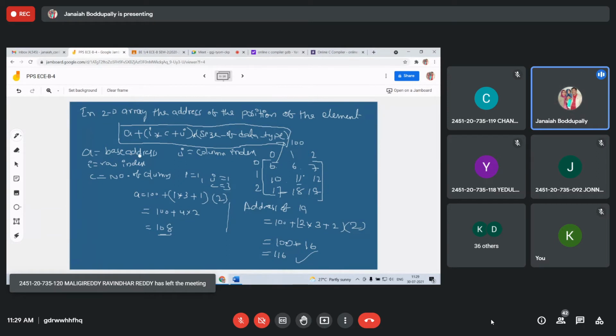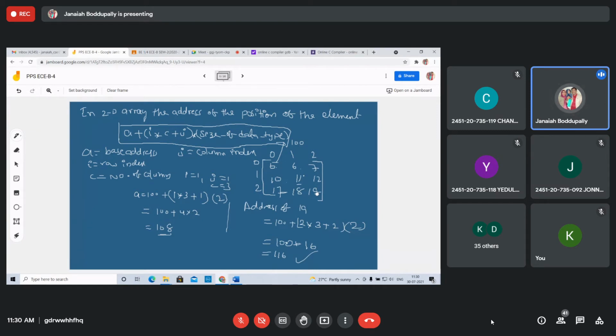A is the base address, that is the first element's address, the address of A of 0, 0. I is the row index, J is the column index, small i, small j. C is the number of columns. Suppose the base address is 100; the first element A of 0, 0 is stored at address 100. Plus I into C. What is I? You want to find the address of 19. Where is 19? 19 is the last element, that is A of 2, 2.